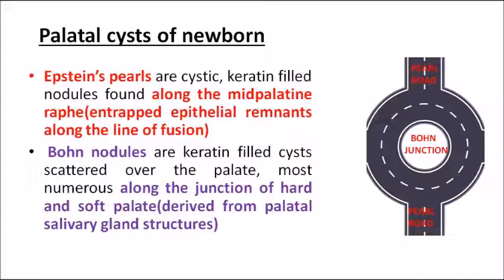Now Epstein pearls are derived from entrapment of epithelial remnants along the line of fusion. That is why they are seen along the midline palatal raphe. And Bohn's nodules are seen along the junction of hard palate and soft palate, and they are derived from the palatal salivary gland structures. So remember that point. They are derived from the palatal salivary gland structures.